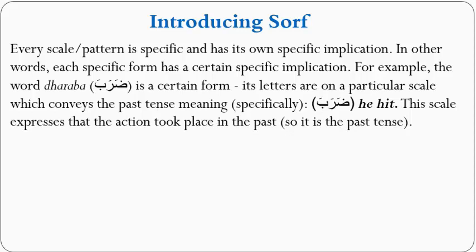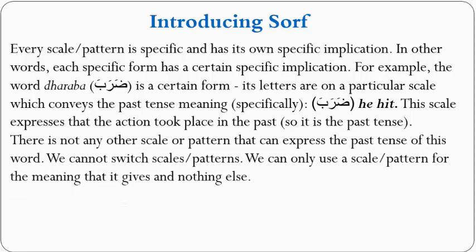This scale expresses that the action took place in the past. And this scale does not express any other tense, or any other derivative of the verb. There is not any other scalar pattern that can express the past tense of this word. We cannot switch scales or patterns. That's important to understand. We can only use a scalar pattern for the meaning that it gives and nothing else.